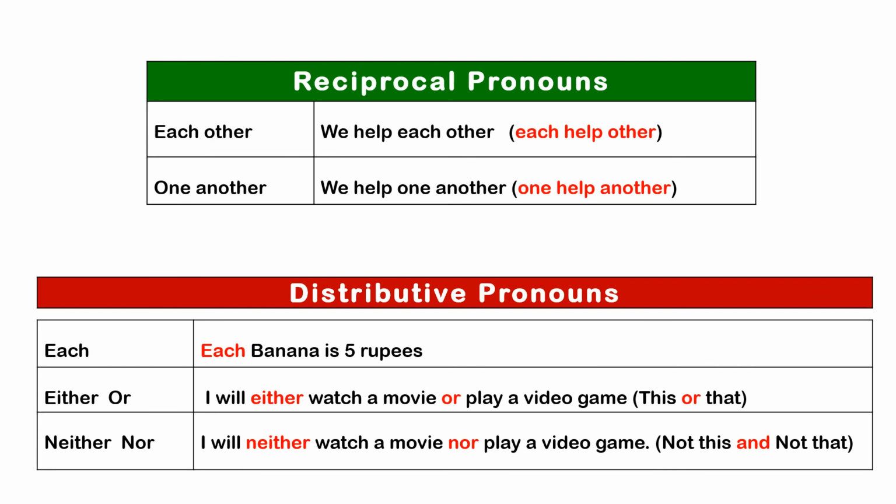Next, neither nor. Neither nor is used for negative sentences. I will neither watch a movie nor play a video game. It means not this and not that. I will not do this and I will not do that also.